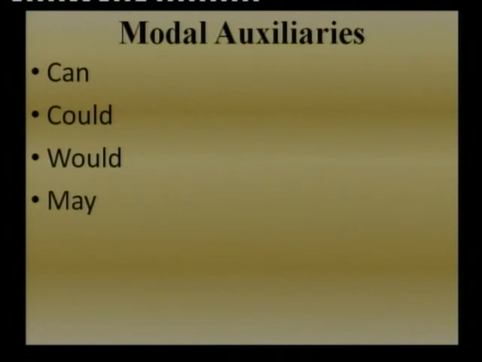May is used to suggest probability. The basic function of may is to suggest probability. So, we say, it may rain today. Rain is the verb, and by using may with it, we are suggesting that there is a probability that it may rain. So, that we show by using may, we show the probability that today it may rain. So, what we suggest is it may not rain also. It is a probability, not a certainty.